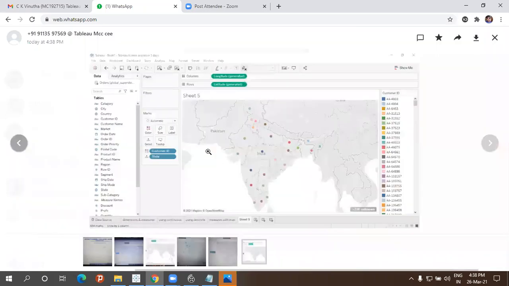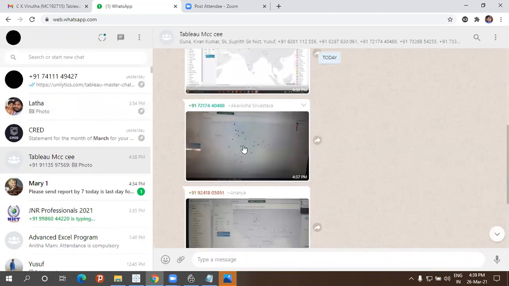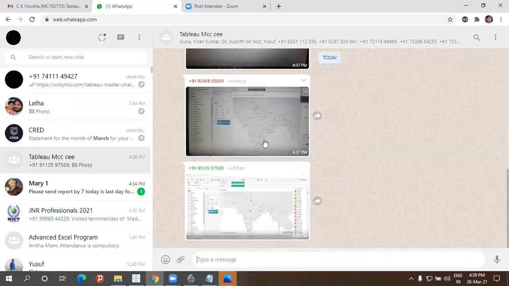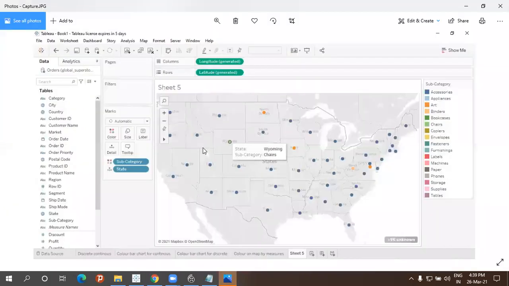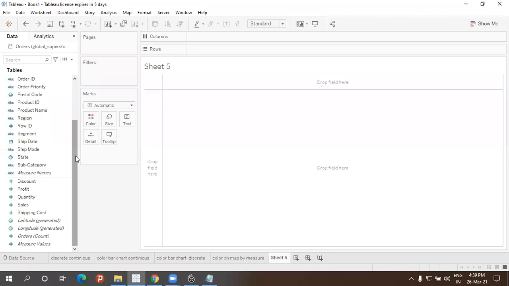I've shown customer ID and state. Customer ID, state, and longitude and latitude. So all of yours are coming the same like this. Yeah, symbolic graph. Okay, good. Whatever you've done, everything is right. There are no mistakes there.